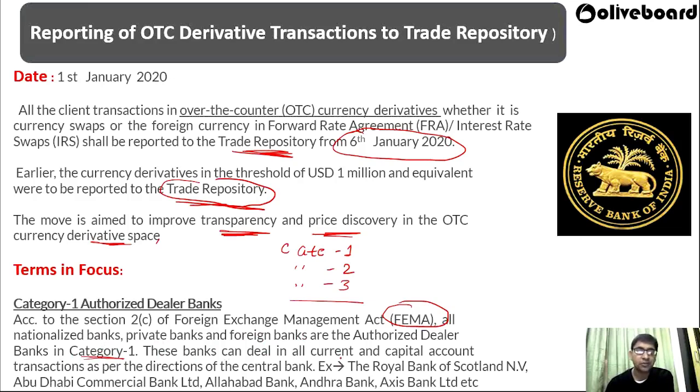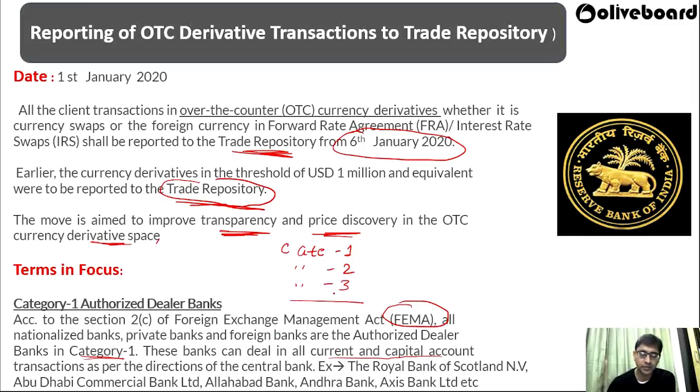These banks can deal with all current and capital account transactions, as per the direction of the central bank. That means these are the banks that are allowed to do any kind of transaction under the current account. Current account transactions happen when we buy oil or sell something, and the capital account is usually for investment purposes. So there is a difference between the current account and the capital account.